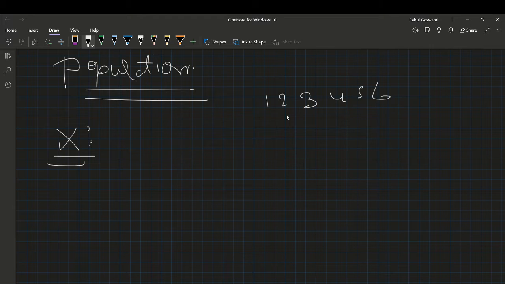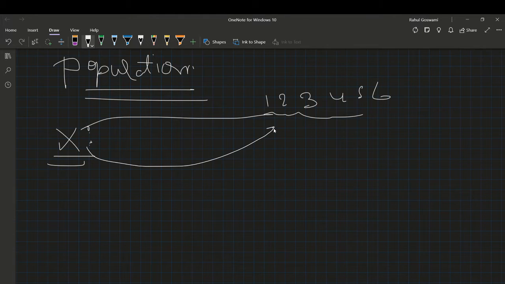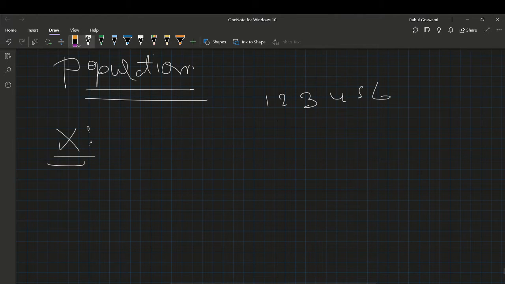These are the six outcomes we can have. If I roll the dice one time, x can have any one of these values. If you roll the dice again, we can get any other value. So you can see that the value of x depends upon the experiment. Due to this reason we say that x is a random variable.